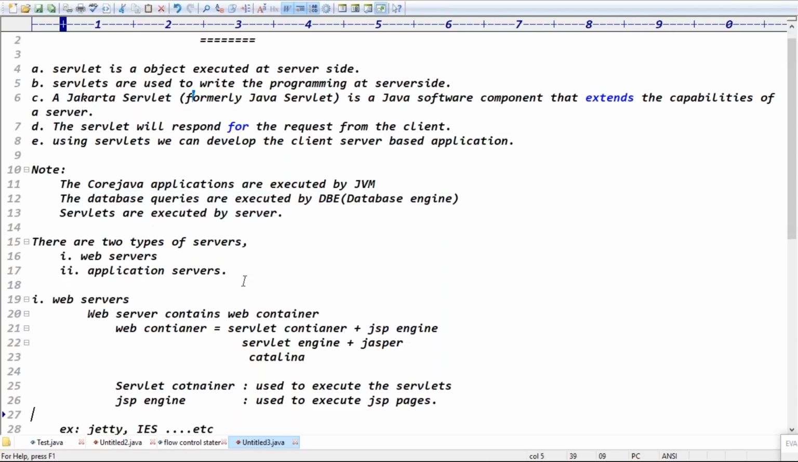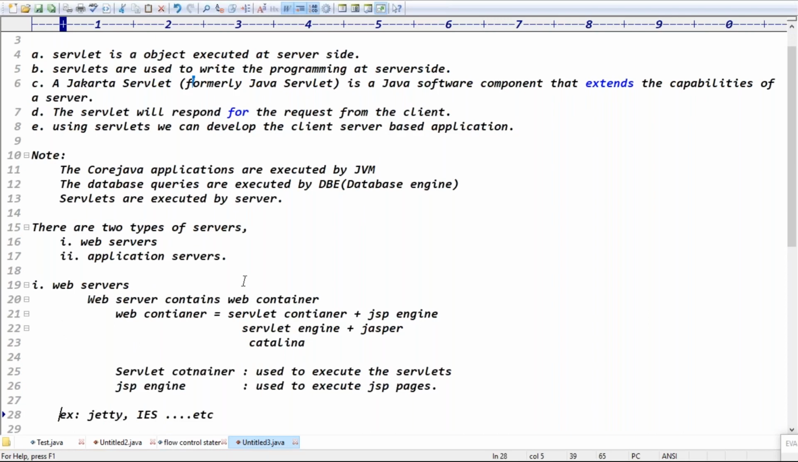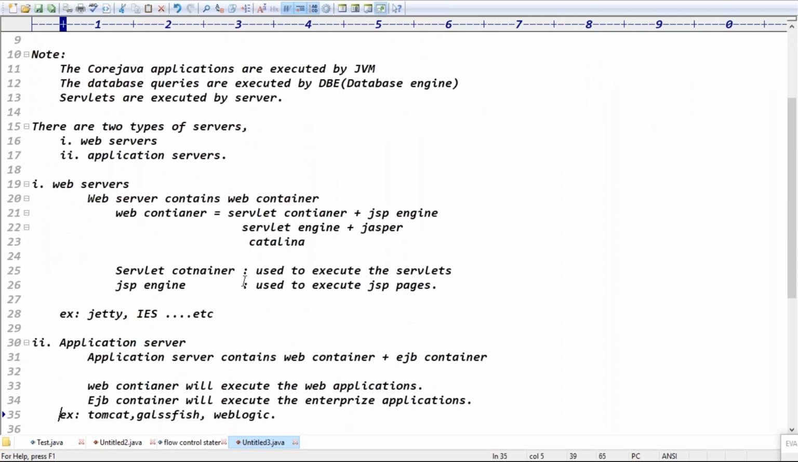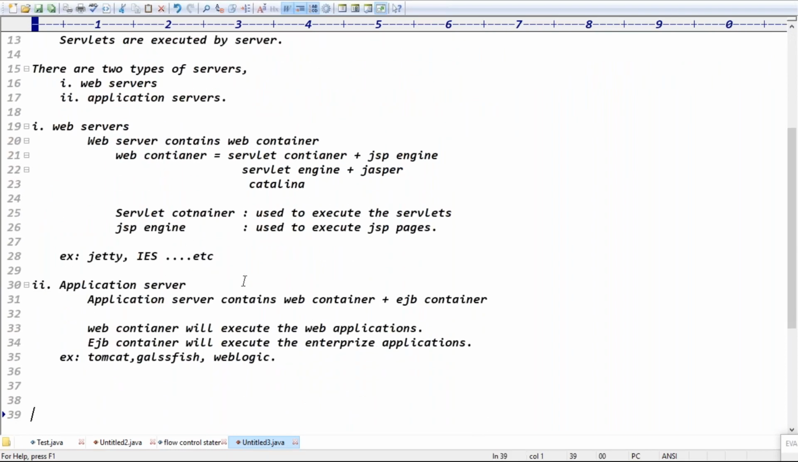Guys, you're clear about the web server and application server, right? Web server supports only web container. Application server supports web container as well as what? EJB container also, right? Web container plus EJB container, right?